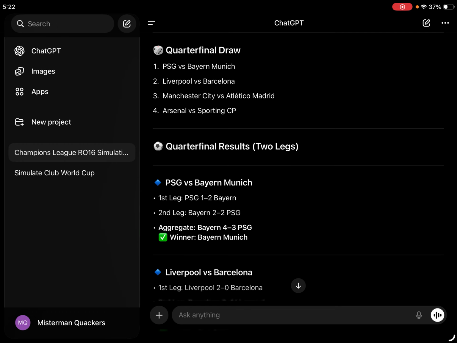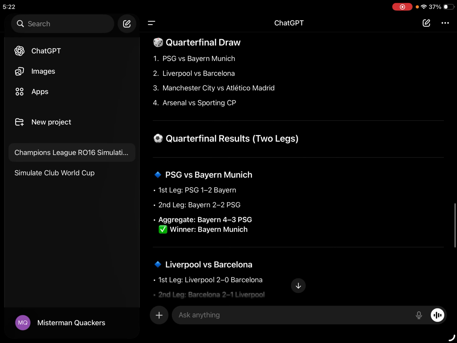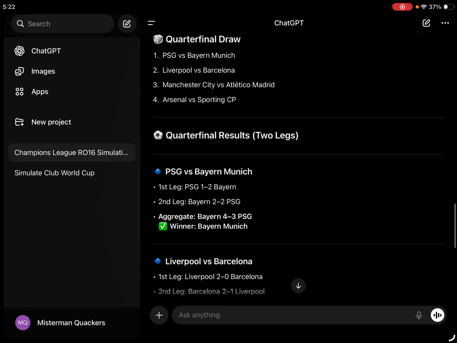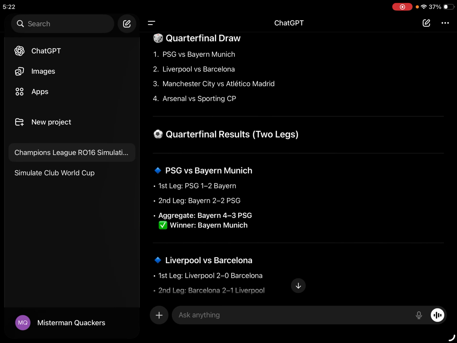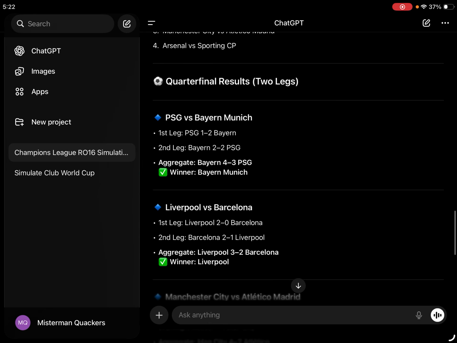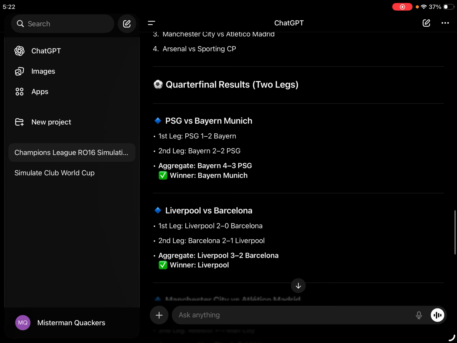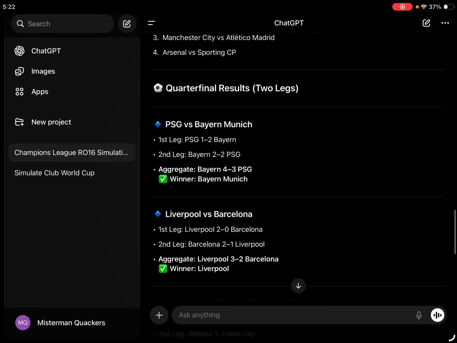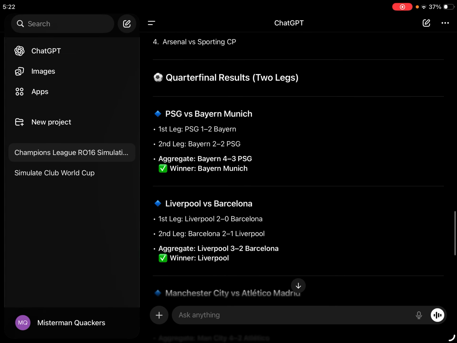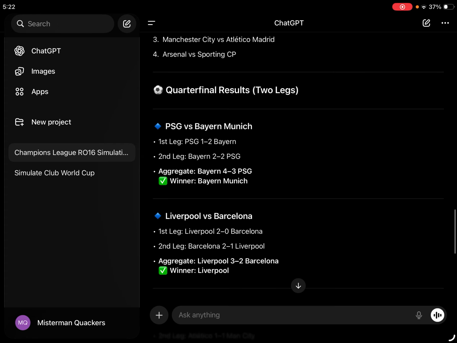Next, Liverpool versus Barca. Liverpool beat Barca 2-0 in the first leg, but Barcelona come back and win 2-1 in the second leg. But they still lose, sadly. So Liverpool beat Barcelona, the 6-time Champions League winners. Seems they're going to be disappointed.